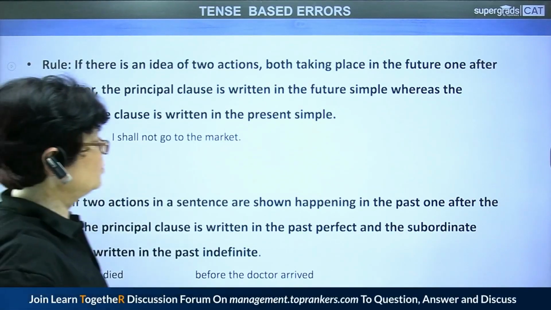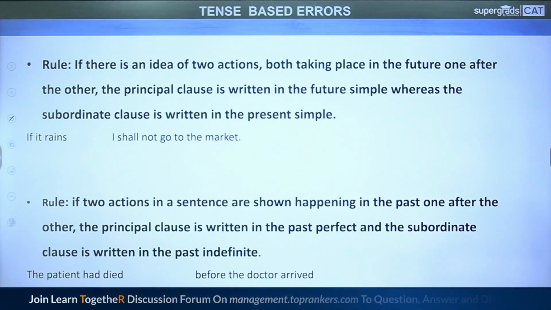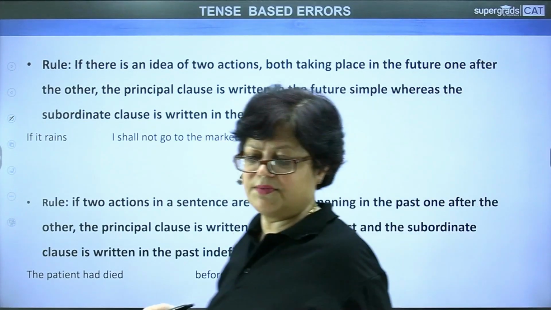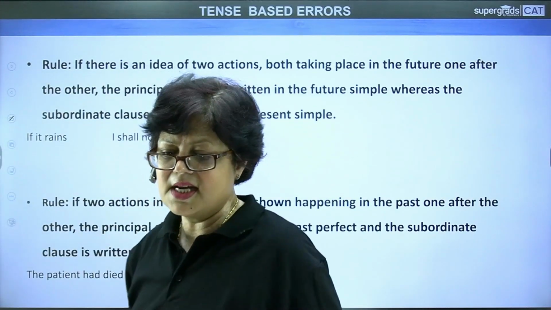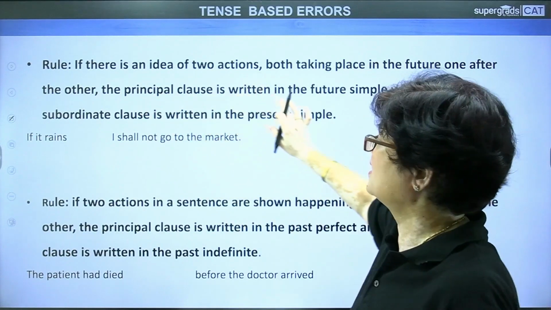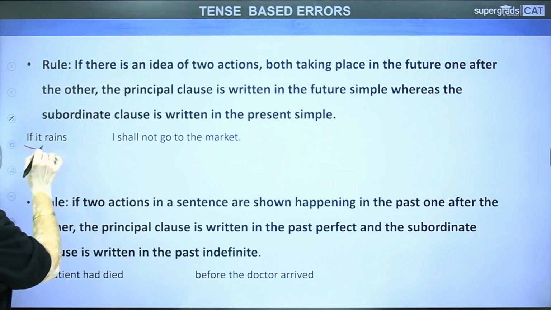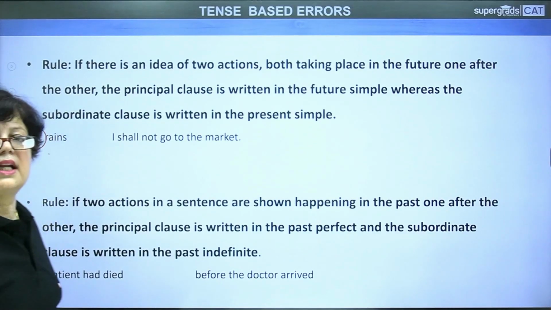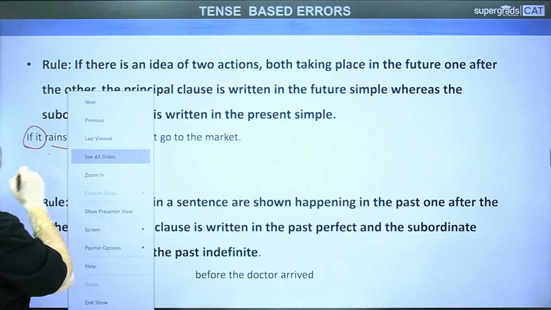Now the other rule is also very important. Now, if there is an idea of two actions, if you want to talk about two actions which are taking place in the future only, then how will this rule work? Take for example, look at this. If it rains, look at this. This is called condition. Condition, right? If it rains. Look at this. This is the present tense.